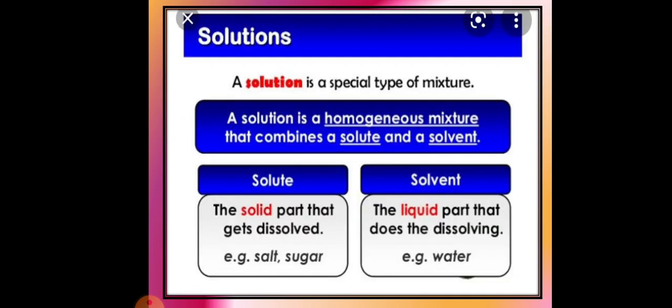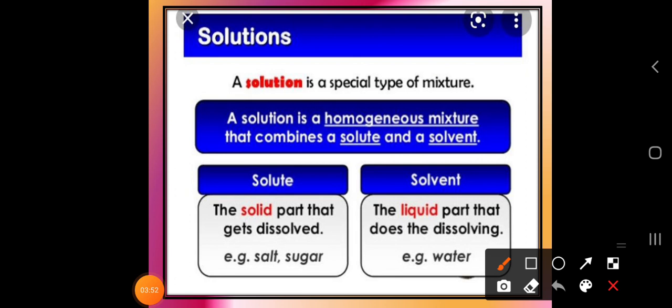So in today's class, first we are going to discuss the solution part. What do you mean by solution? Have you seen a solution? Yes, a solution is a special type of mixture. In day to day life we have solutions and we also taste them. Like if you are getting thirsty, you have cold drinks, soft drinks or limbu sharbat. This is nothing but an example of a solution itself.